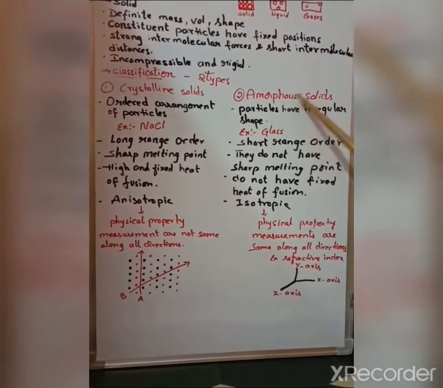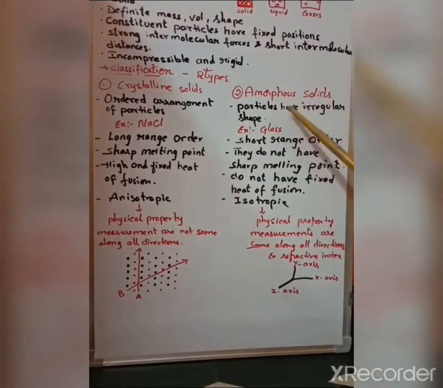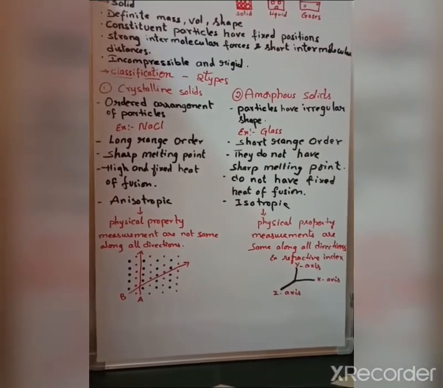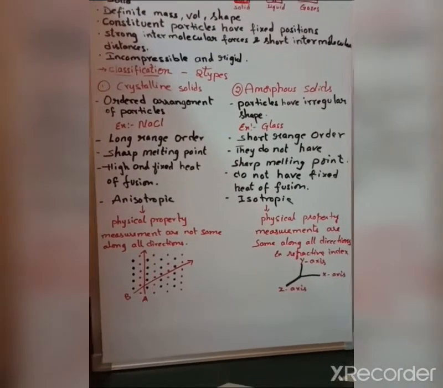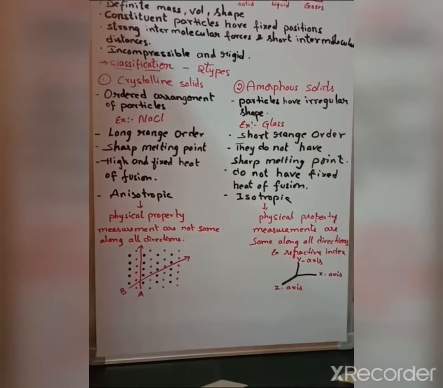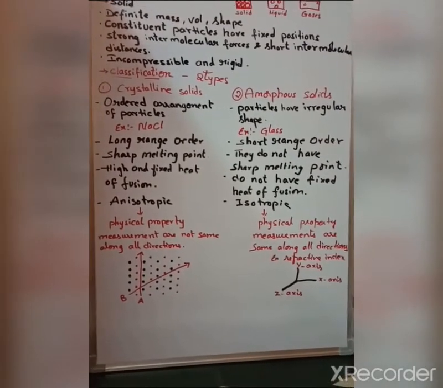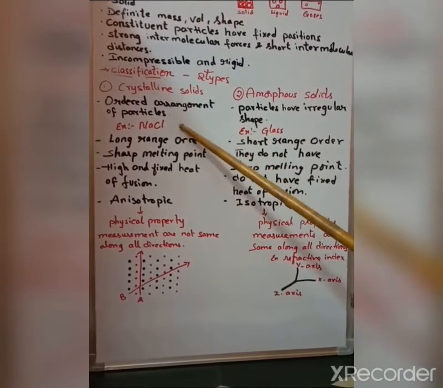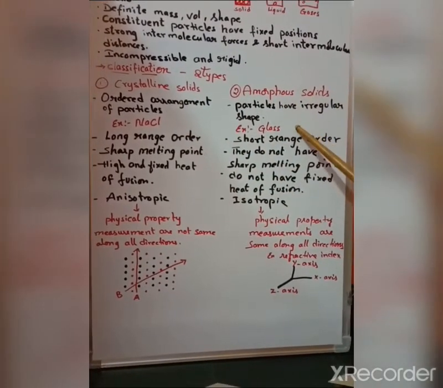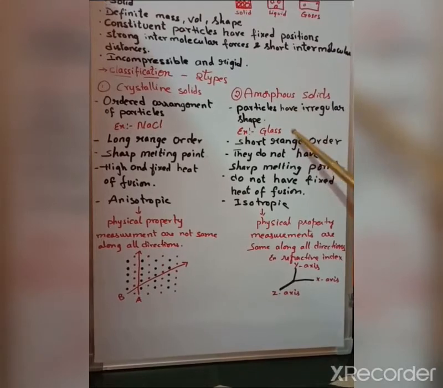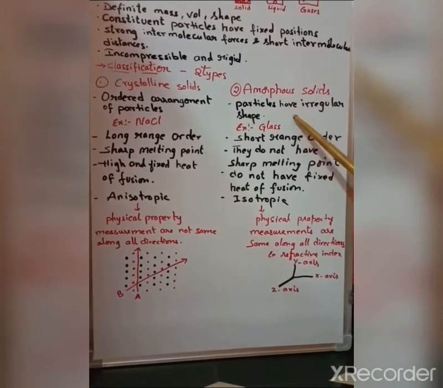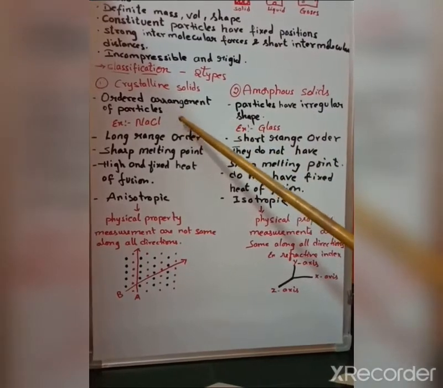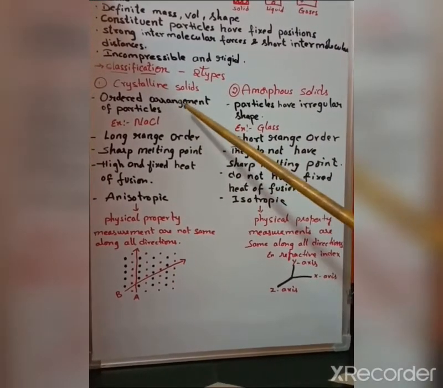Next comes amorphous solids. Here the particles have irregular shape. That means in this type of solids, the constituent particles are arranged irregularly with indefinite characteristics. There are no particular properties. So here I have taken NaCl for crystalline solids, and in amorphous solids, glass. Not only this, here you can give graphite as an example. In crystalline solids you can give diamond as an example.